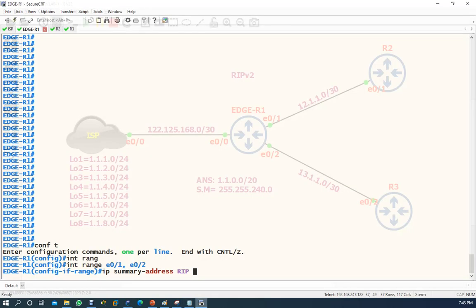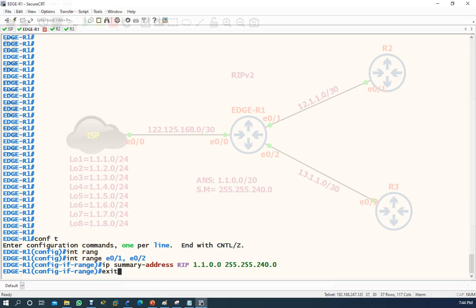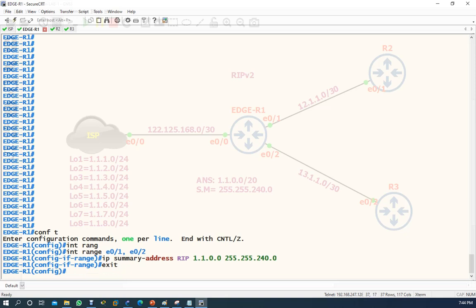So you can simply come here and say 1.1.0.0 and the subnet mask is 255.255.240.0, and then enter, and then here you can write exit. See, if you do not want to run the range command, maybe you have 2 or 3 interfaces, you can directly run interface e0/1 and then this command.